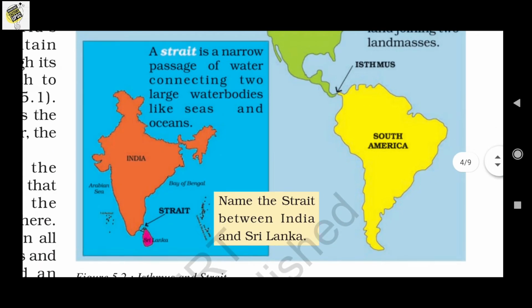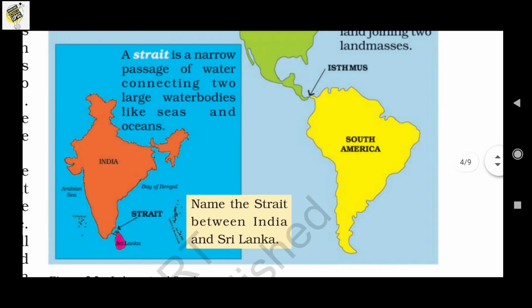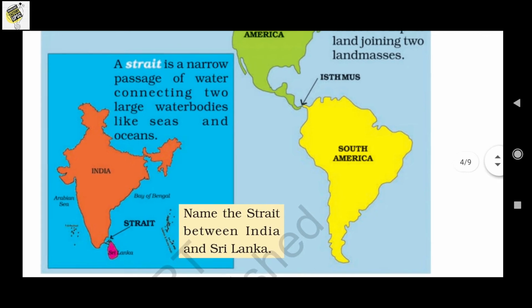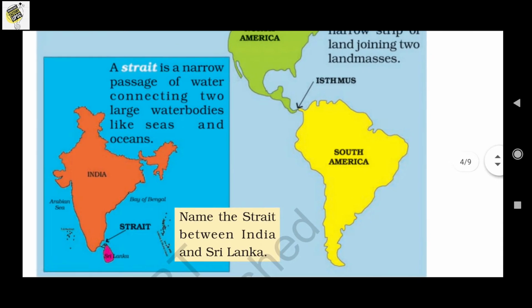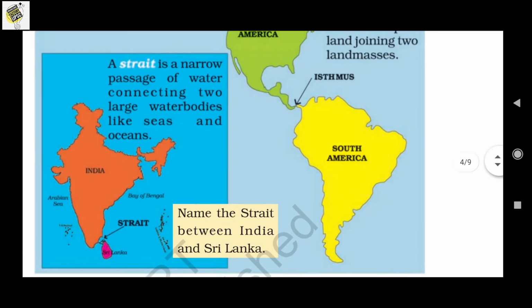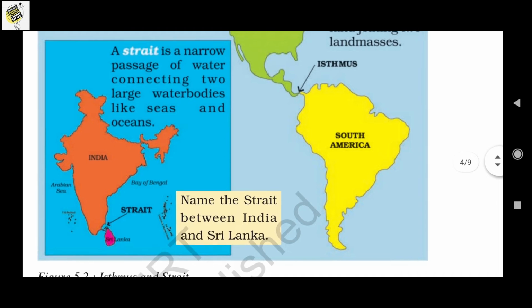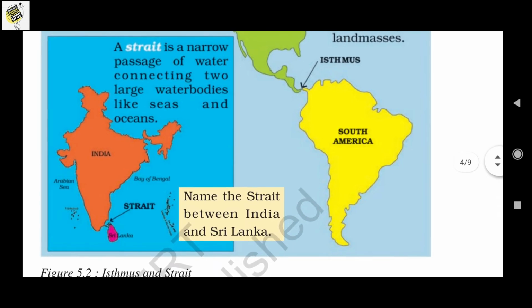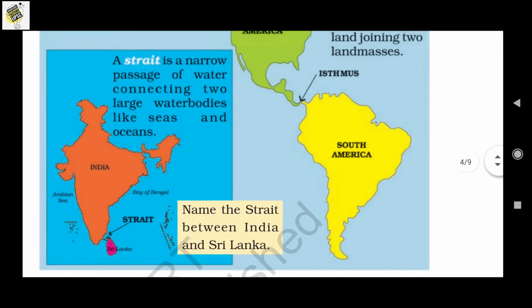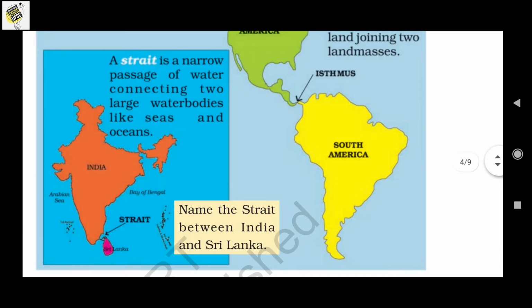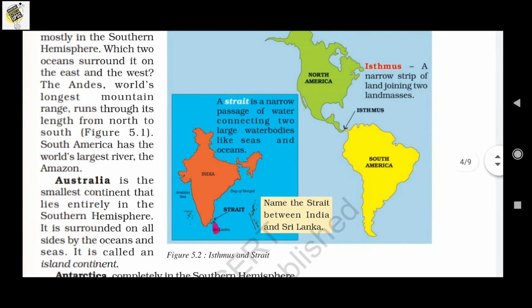Here there is a box which shows what a strait is. A strait is a narrow passage of water connecting two large water bodies like seas and oceans. Here we can find there is a strait in between Sri Lanka and India, and here there is a question: name the strait between India and Sri Lanka. So it's a homework for you. Comment your answer. What is the name of the strait between India and Sri Lanka?